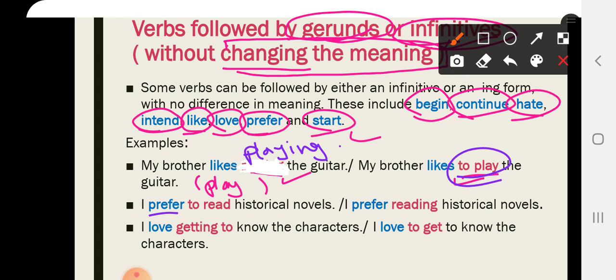Now, the same thing with prefer. I prefer to read historical novels or I prefer reading. To read and reading after prefer, both are correct. I love getting to know the characters. I love to get to know the characters. Getting to know and to get to know are both correct. Again, there's no difference in meaning between the gerund and the infinitive after these verbs.